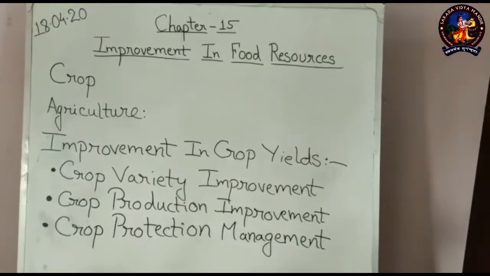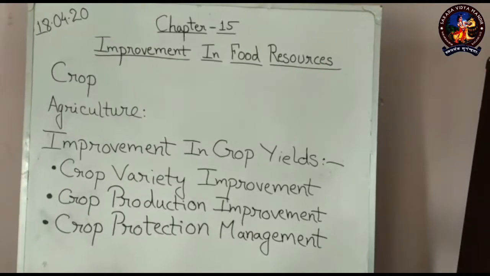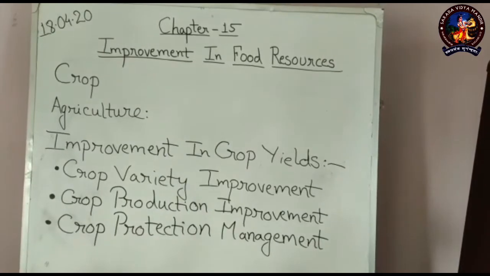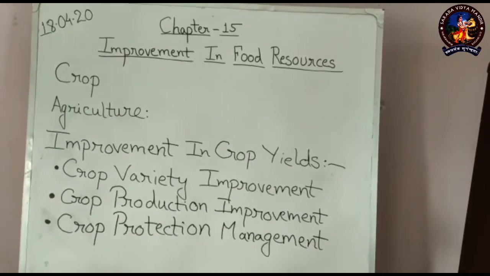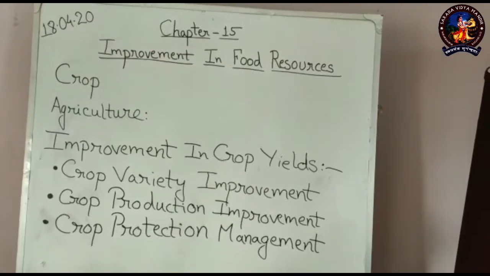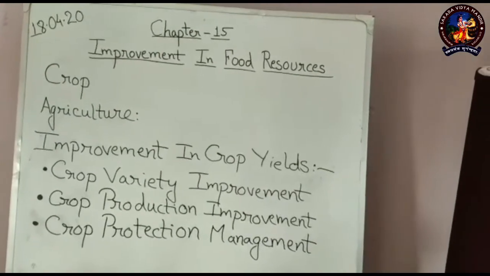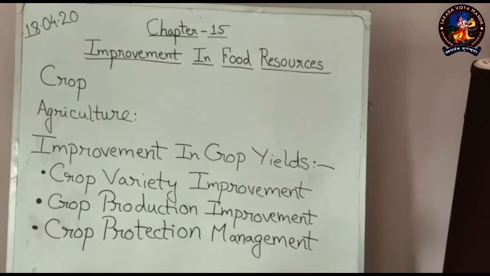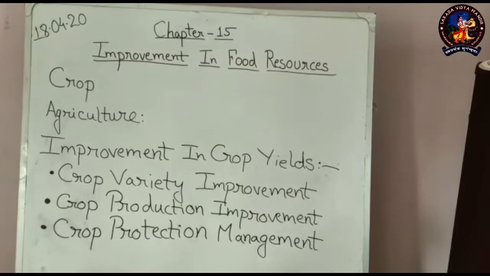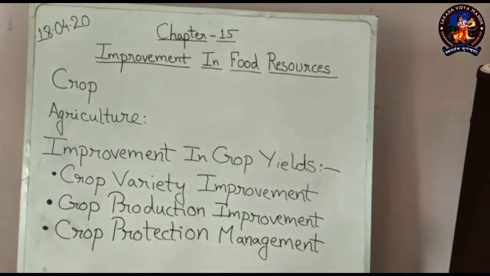Before we go deeper, one must know what a crop is. When a single type of plant is grown on a large scale, that type of plant is called your crop. And this practice of growing crops over a large area or a large piece of land is called your agriculture. Now, from 1960 to 2004, crop production has increased almost 4 times, with only a 25% increase in the cultivable land.